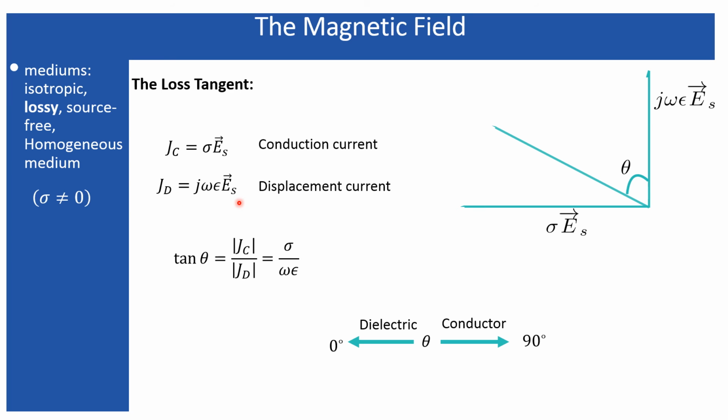So the displacement current is basically found in a dielectric medium. And if sigma goes to infinity, or is much larger than this one, tan theta tends to 90-degree. That signifies it is a conductor, or the medium is much more conductor than dielectric.